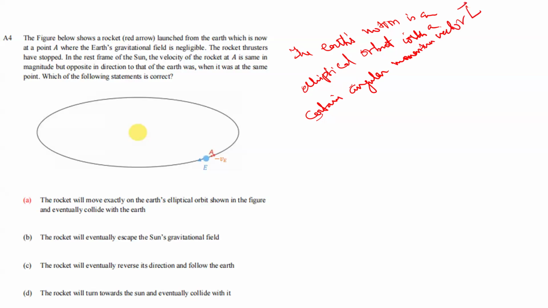Reversing velocity reverses the angular momentum vector.